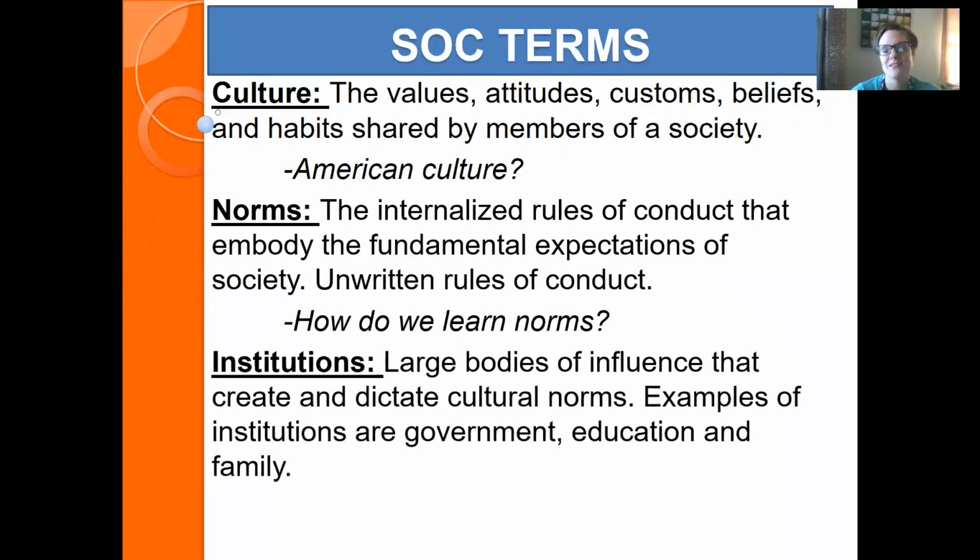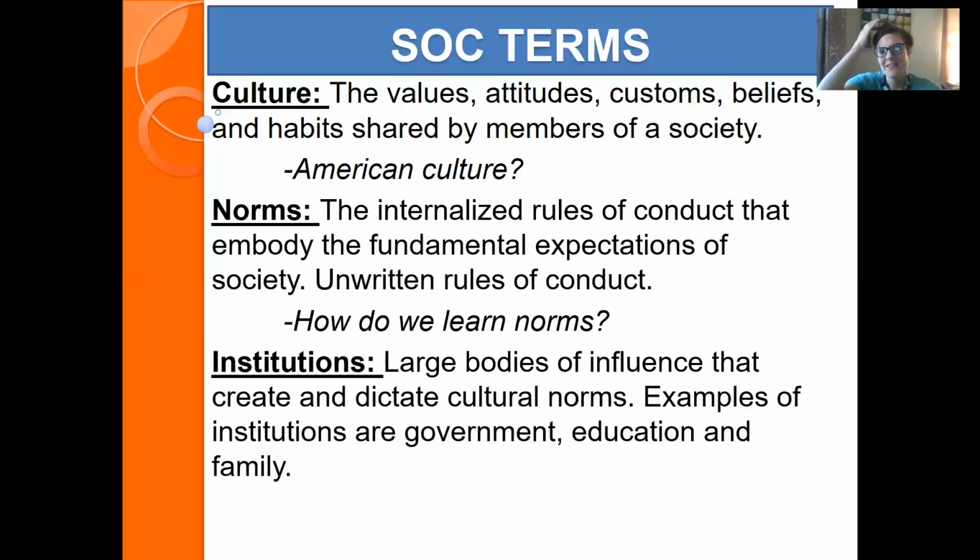Finally, institutions, and this will relate to your forum post this week. They're large bodies of influence that create and dictate those cultural norms. A lot of times we learn these norms through school, through our education, through our government, through our family structures. Sometimes people may have a spiritual church or synagogue or mosque where they learn some of these cultural norms.